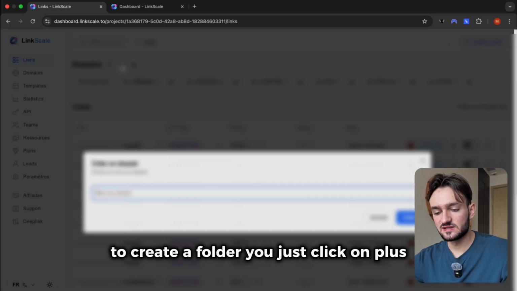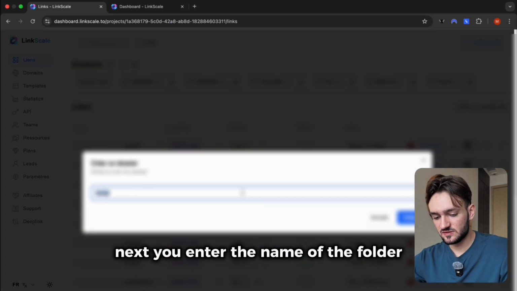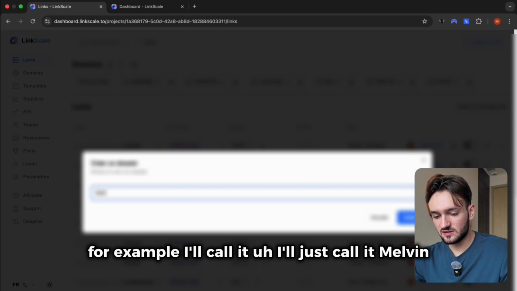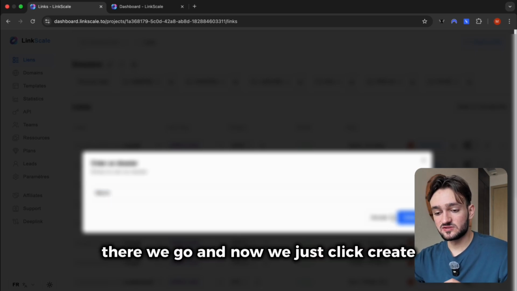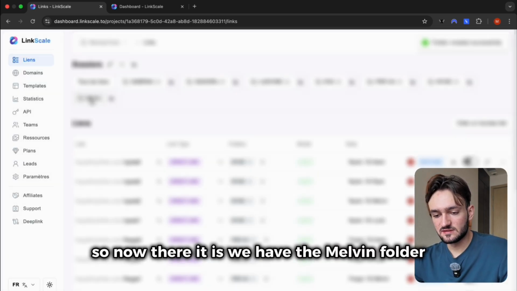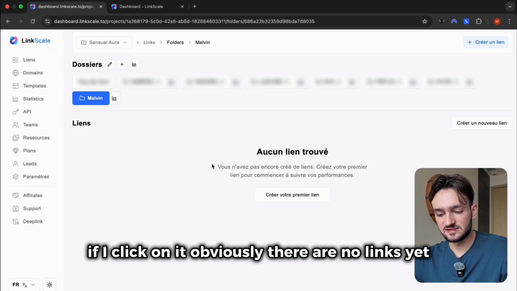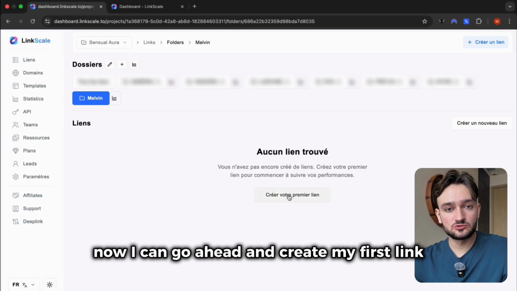To create a folder, you just click on plus. Next, you enter the name of the folder. For example, I'll just call it Melvin. There we go. And now we just click create. So now there it is. We have the Melvin folder. If I click on it, obviously there are no links yet. Now I can go ahead and create my first link.